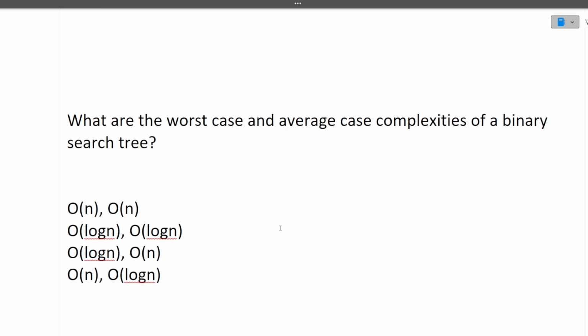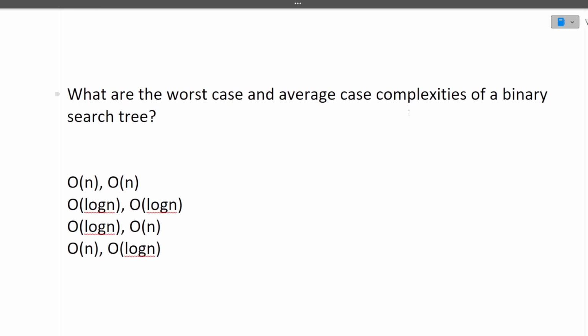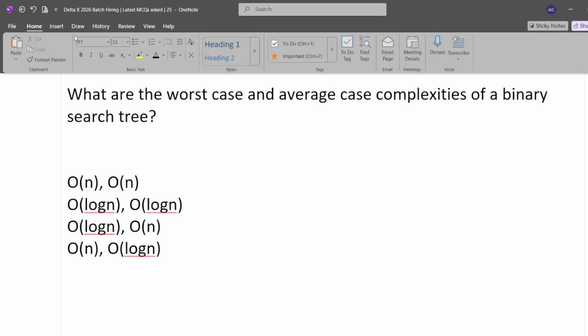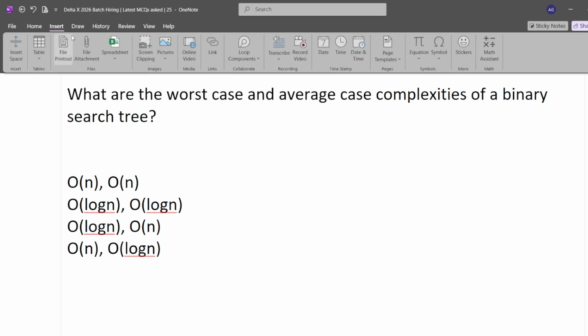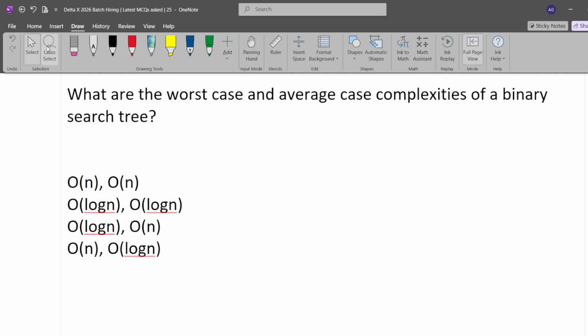The next question is: what are the worst case and average case complexity of a binary search tree? I've just told you what a binary search tree is, that the left child is smaller than the root and the right child is greater than the root. But this is a balanced binary search tree if all the nodes follow this structure. But what if it's a skewed binary search tree? What do I mean by skewed? Let me show you with the help of a diagram.